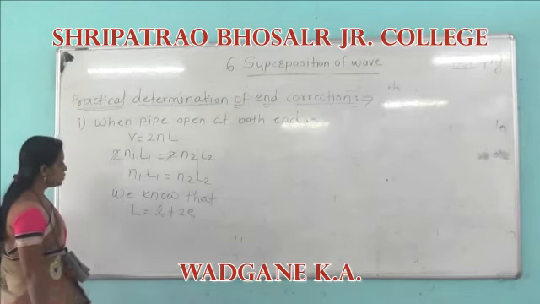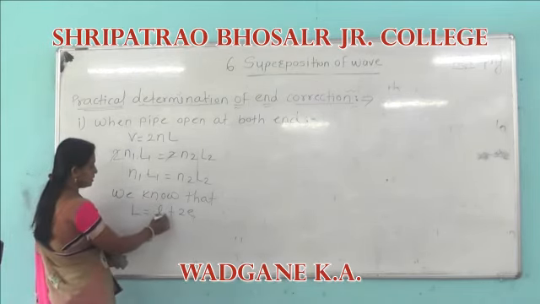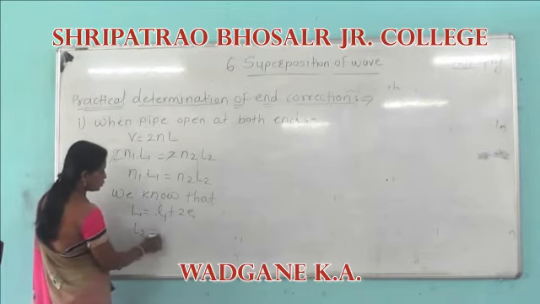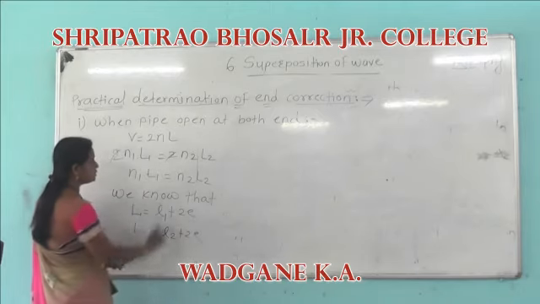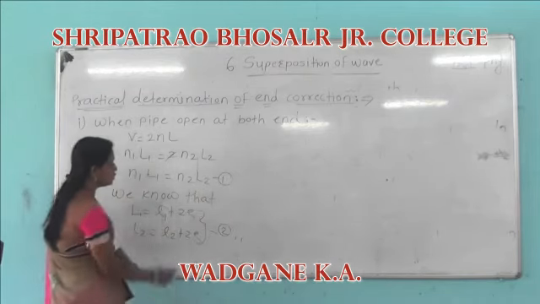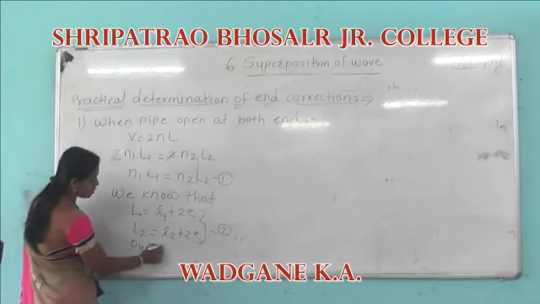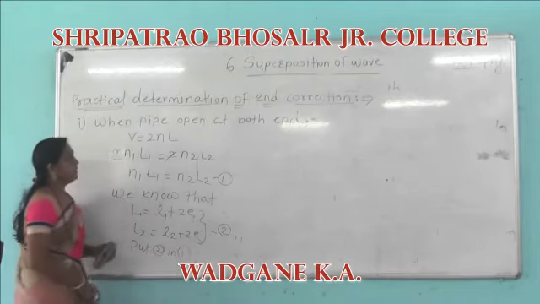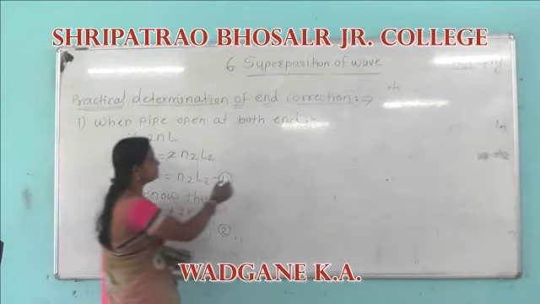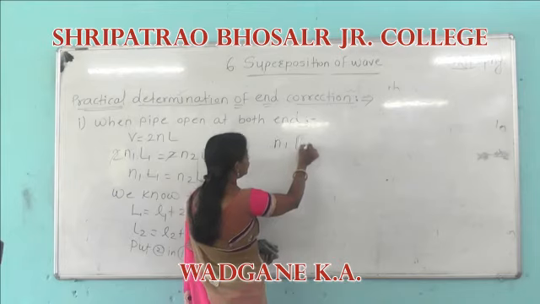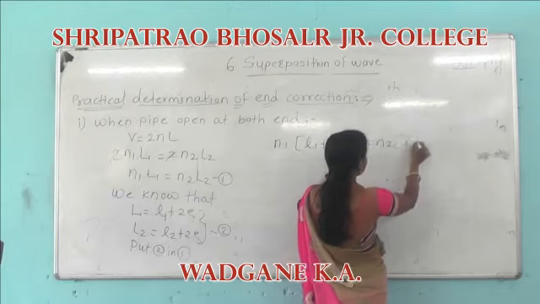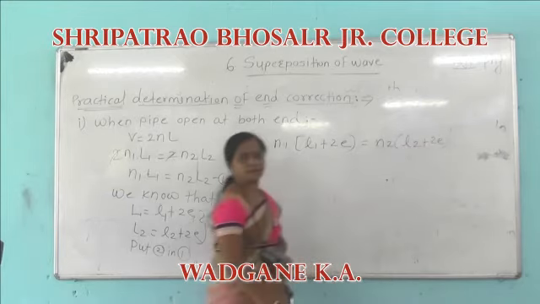L is the length of the air column, so for frequency one it is L1 plus 2E, and again L2 plus 2E for frequency two. Putting these two equations, equation 1 and equation 2, we get n1 (L1 + 2E) = n2 (L2 + 2E).